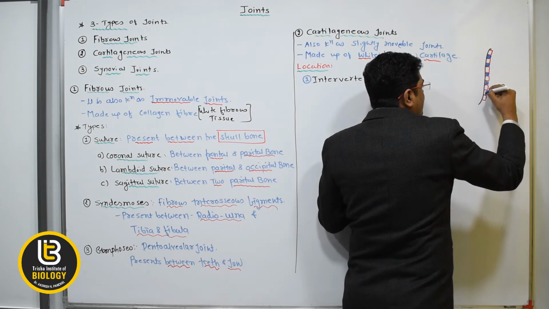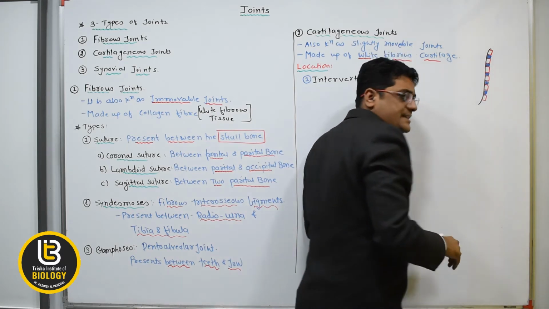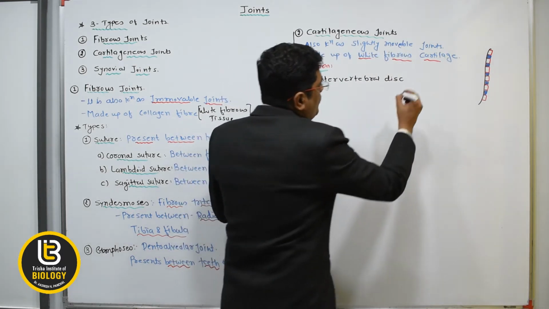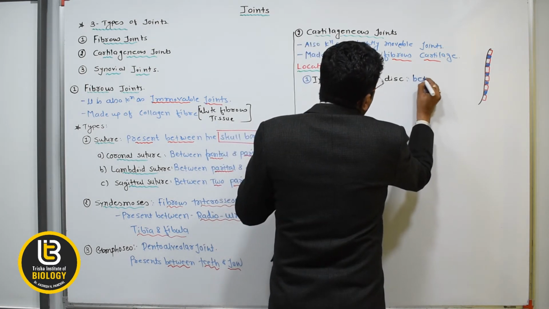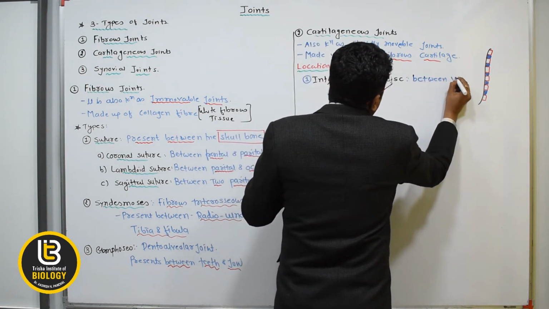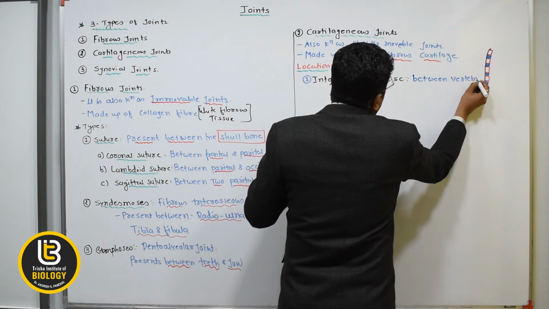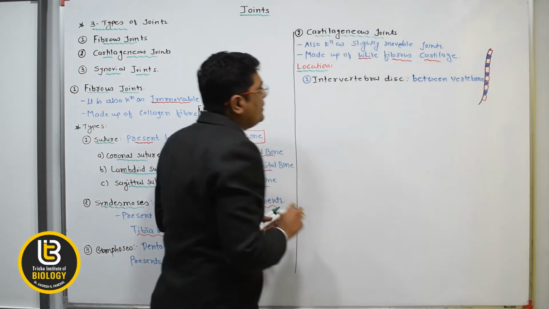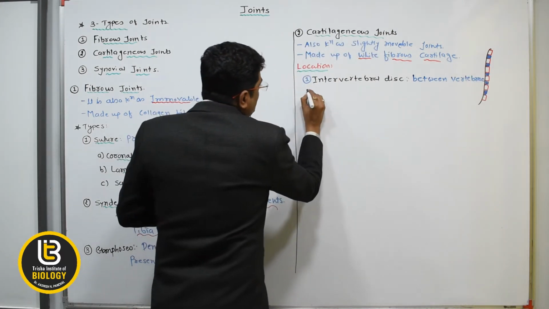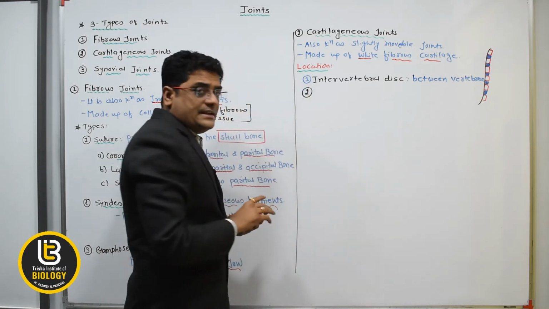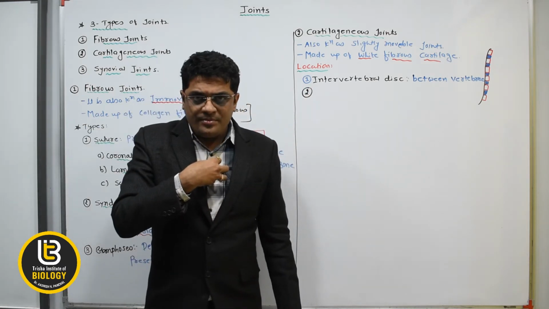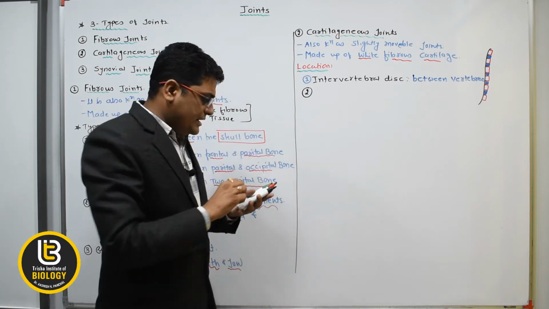Okay, so this is the intervertebral disc, between the vertebrae. Second, this joint is present between the manubrium and body of the sternum.